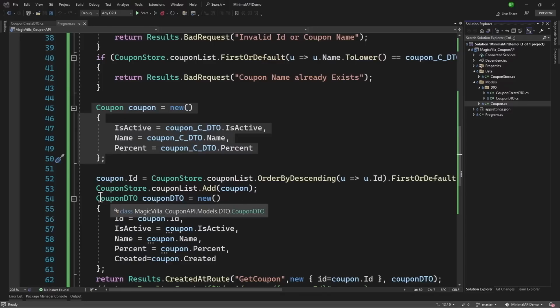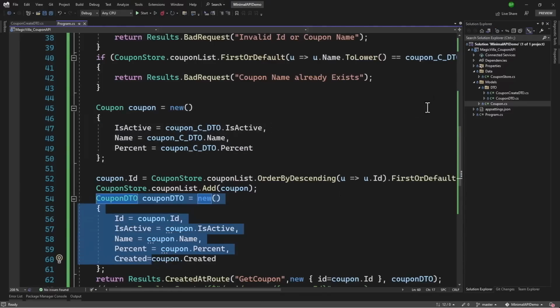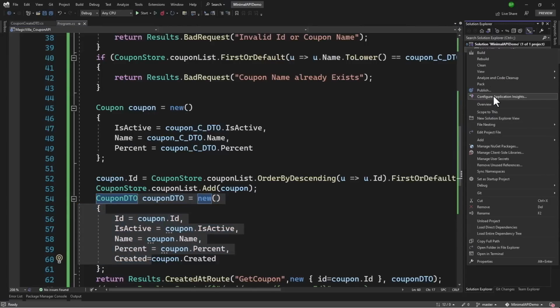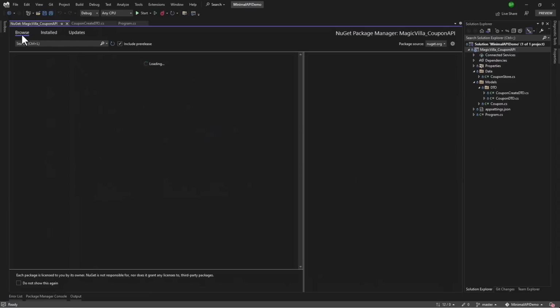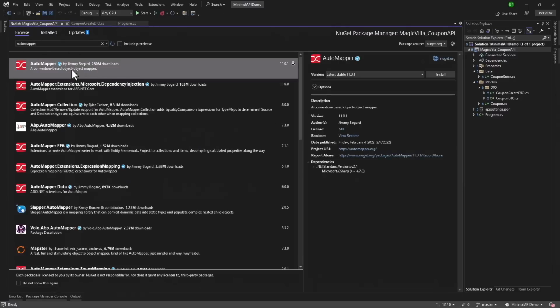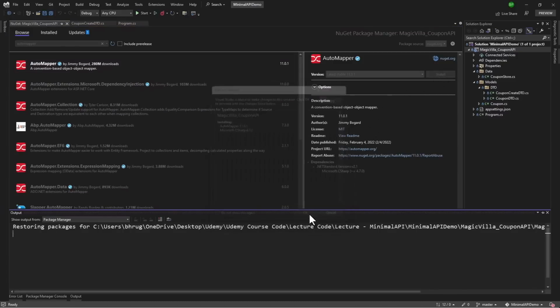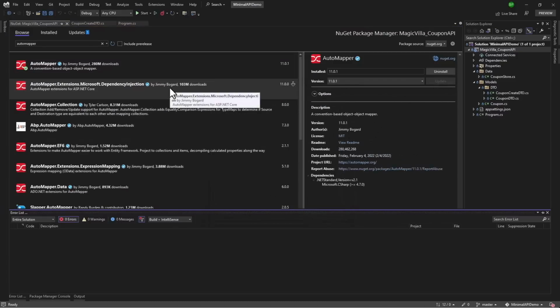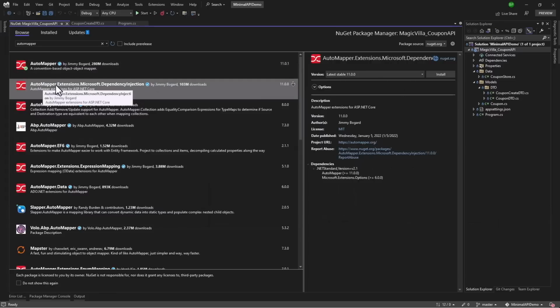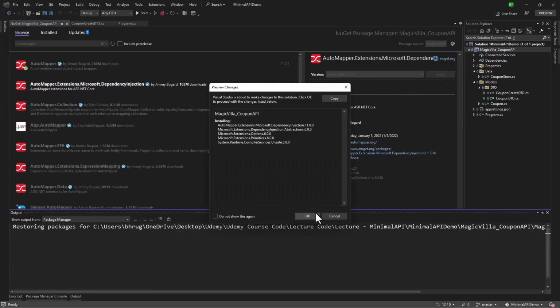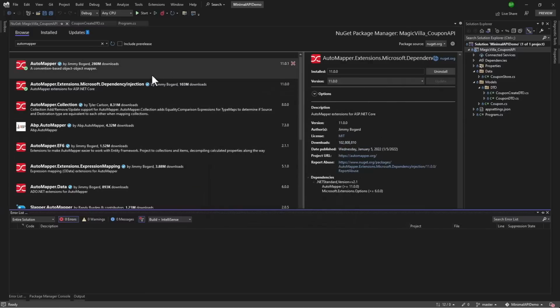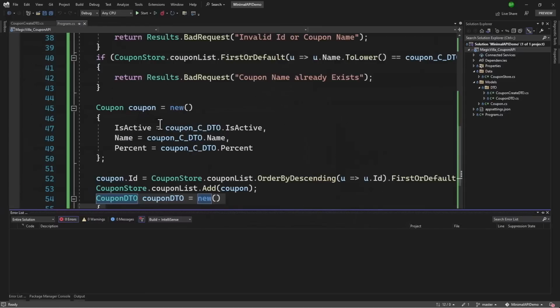Mapping all of the object manually is super painful. Thankfully, there is AutoMapper. So for that, we will have to install the NuGet package. Let me go there. In the Browse tab, we will search for AutoMapper. We will have to install the default AutoMapper package, and we want to inject AutoMapper with dependency injection. So we will install automapper.extensions.microsoft.dependencyinjection. Perfect. Both of them are installed. Now, how can we define the mapping?